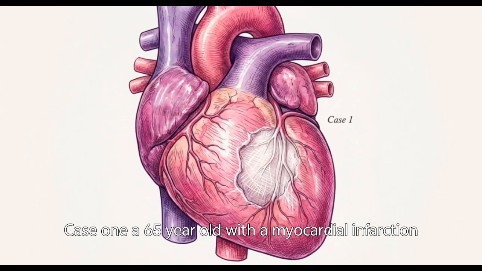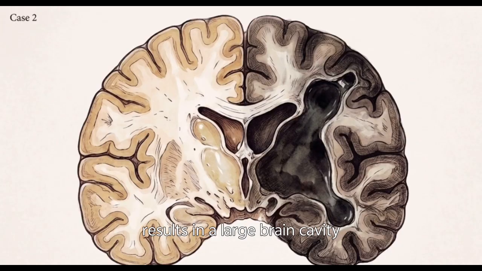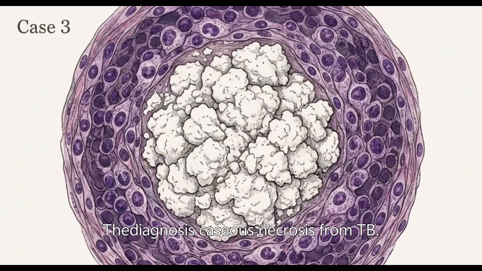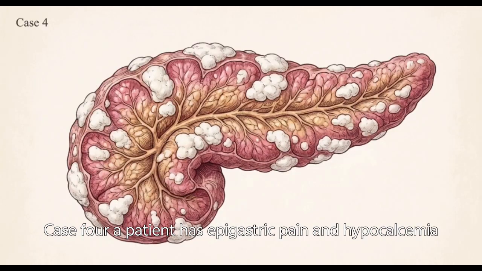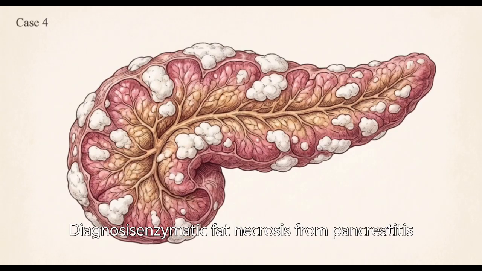Case 1. A 65-year-old with a myocardial infarction shows ghost cells. The diagnosis? Coagulative necrosis. Case 2. A stroke results in a large brain cavity. The diagnosis? Liquefactive necrosis. Case 3. A chronic cough with caseating granulomas. The diagnosis? Caseous necrosis from TB. Case 4. A patient has epigastric pain and hypocalcemia. Diagnosis? Enzymatic fat necrosis from pancreatitis.